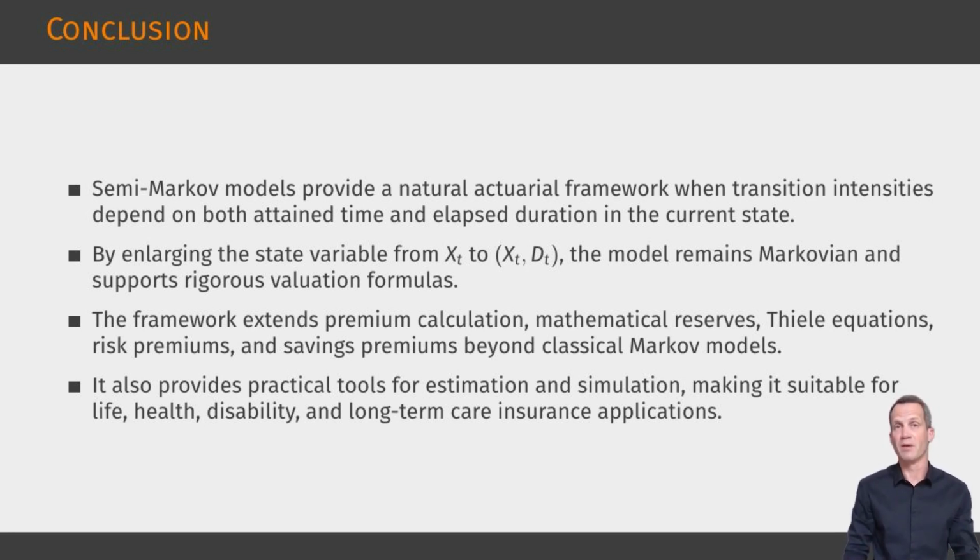Risk and savings premiums are also naturally generalized through the capital at risk. Finally, the model can be estimated from transition counts and exposures and simulated through sojourn times and destination probabilities. The chapter, therefore, provides a coherent bridge between realistic, duration-dependent insurance dynamics and operational actuarial valuation.